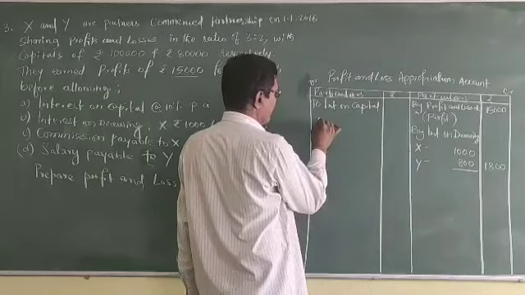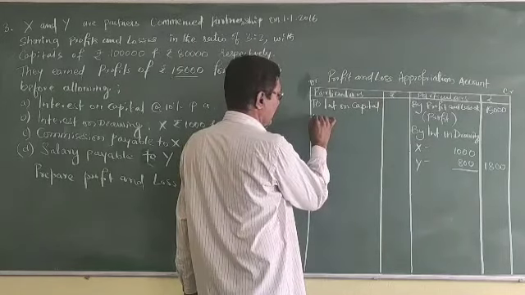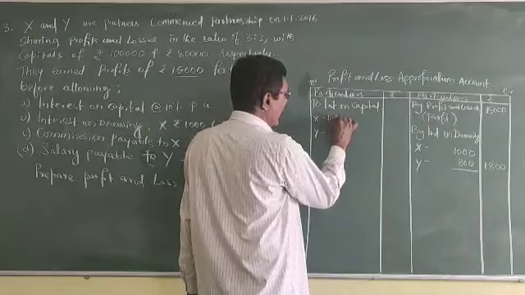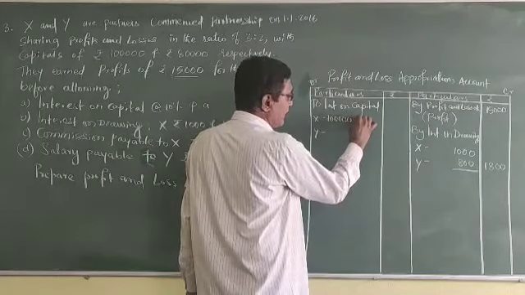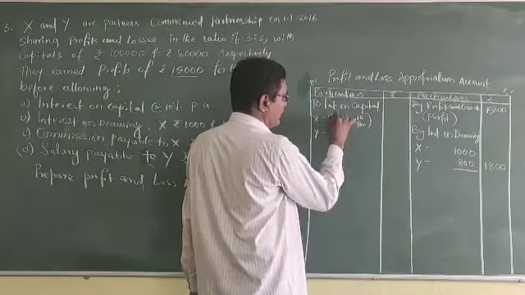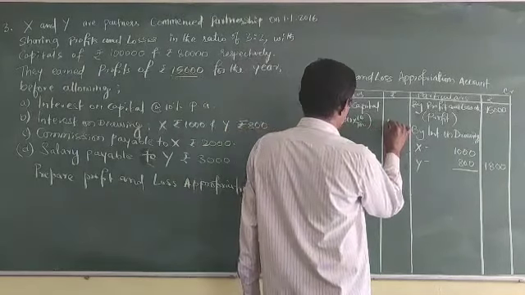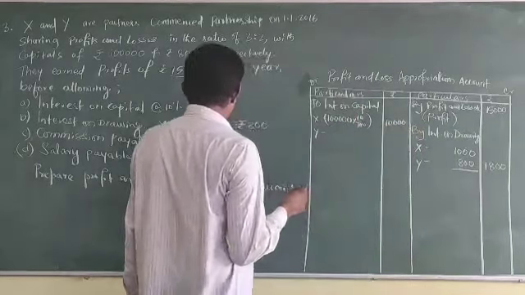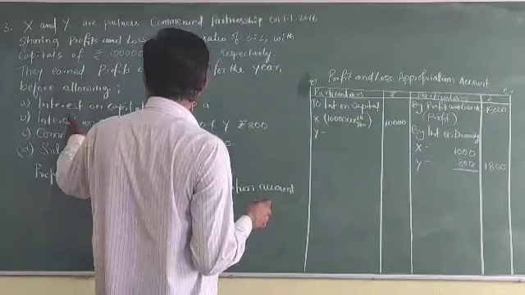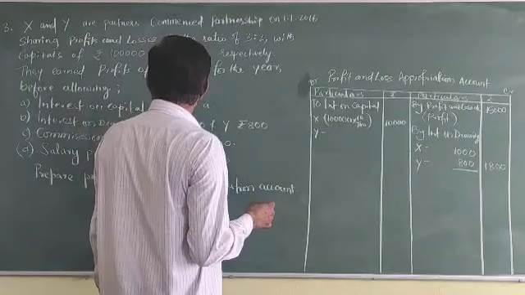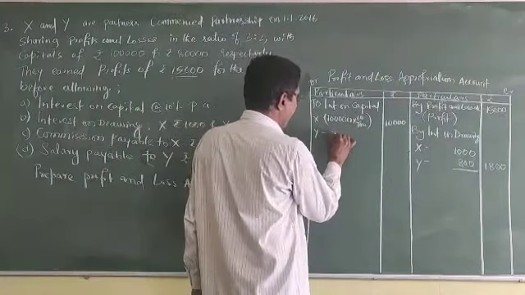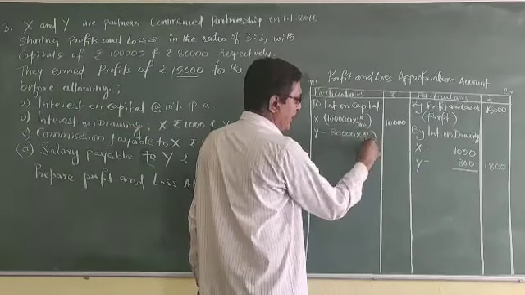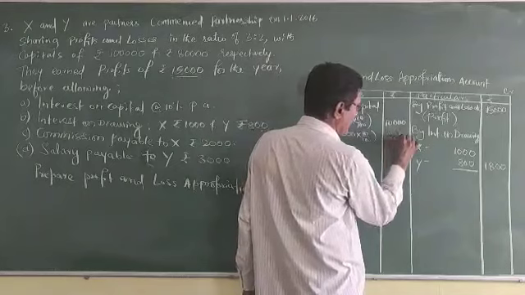Here X and Y, both two partners are there. 1 lakh into 10 by 100, that is 10,000. And Y, 80,000 is there, 10 by 100, that is 8,000.